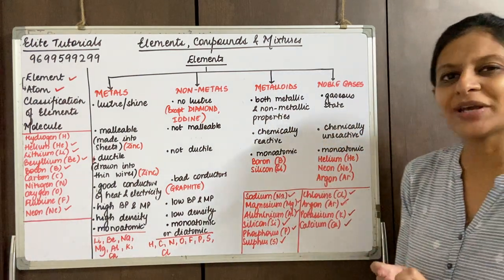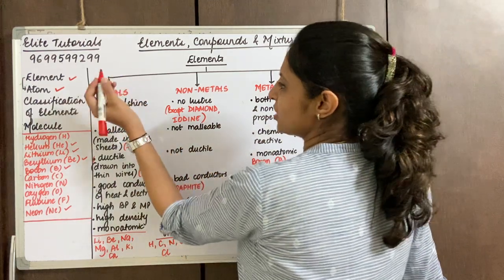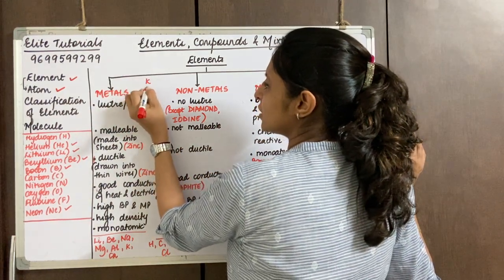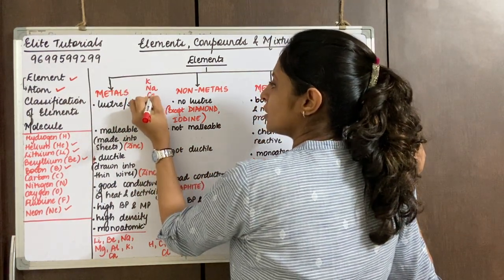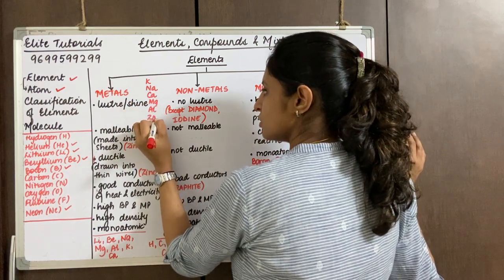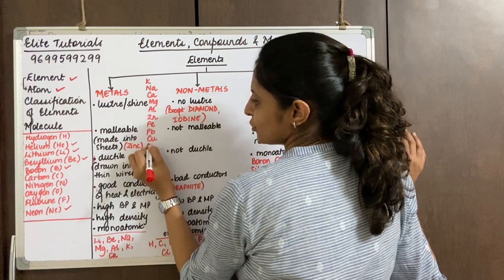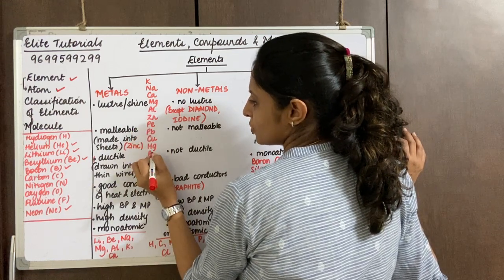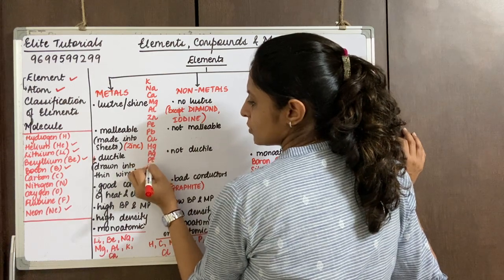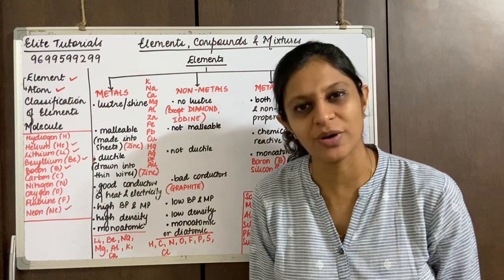Now I'll quickly give you one hint for learning that metals table. See what is given over here. If you check, this is the series given over there.